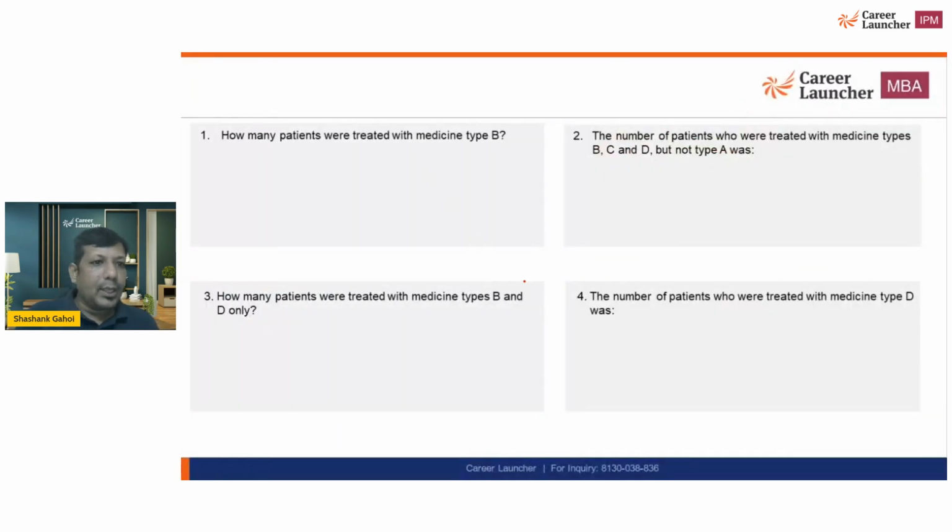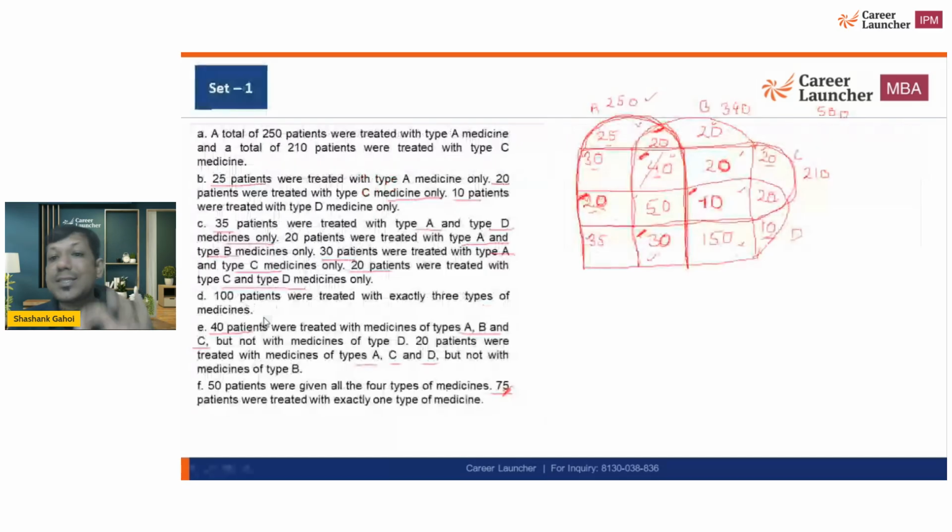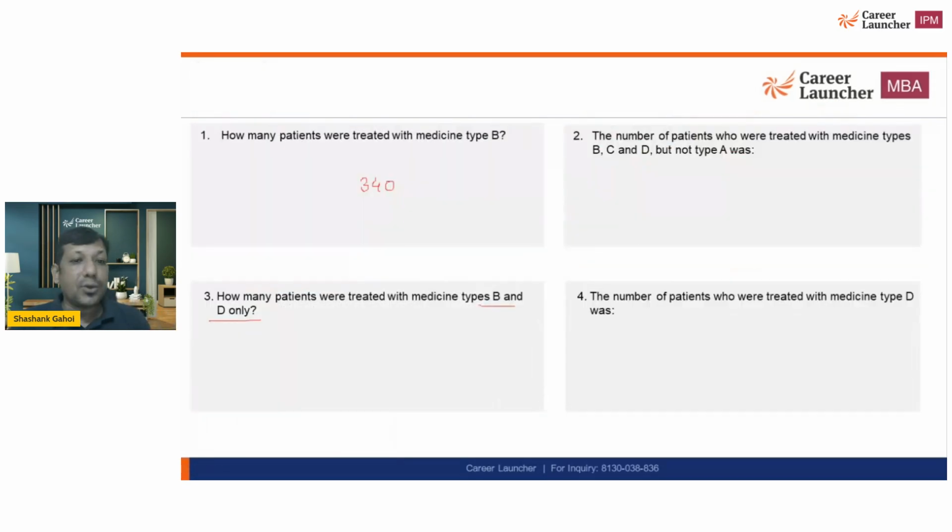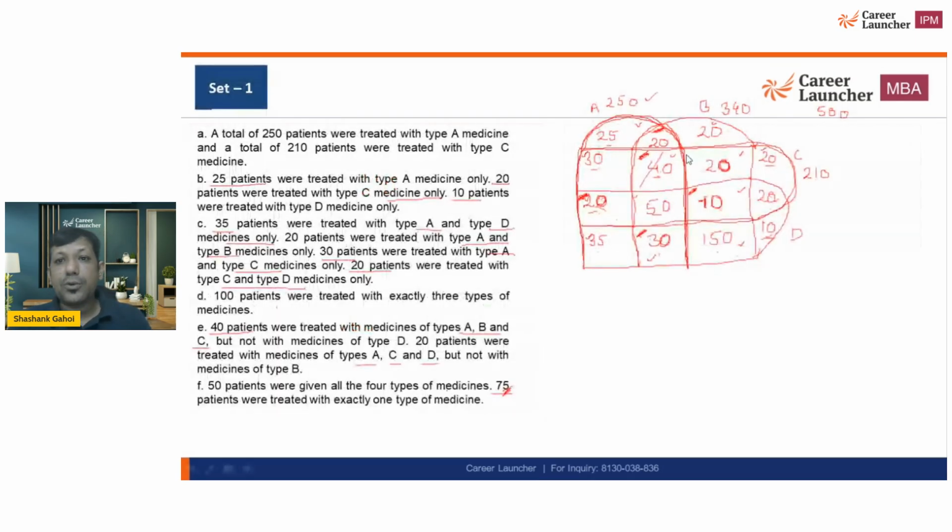Okay. Now, how many patients were treated with B and D only? So B and D only is the last number that we got, that is equal to 150. Pretty straightforward one. Now the next one, the number of patients who were treated with B, C and D but not A. That means B should be there, C should be there, D should be there, but A should not be there.